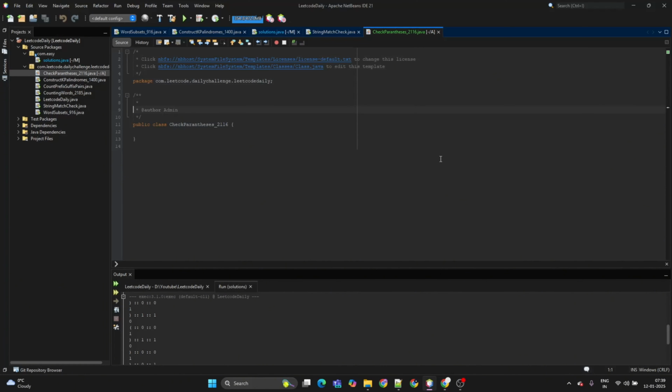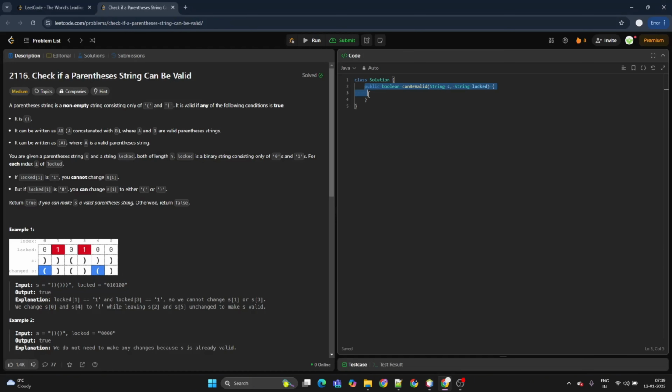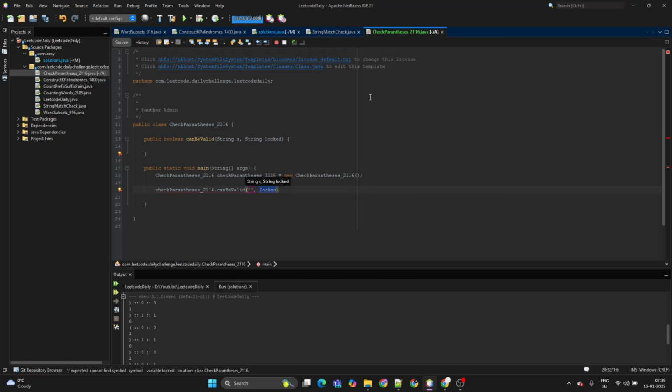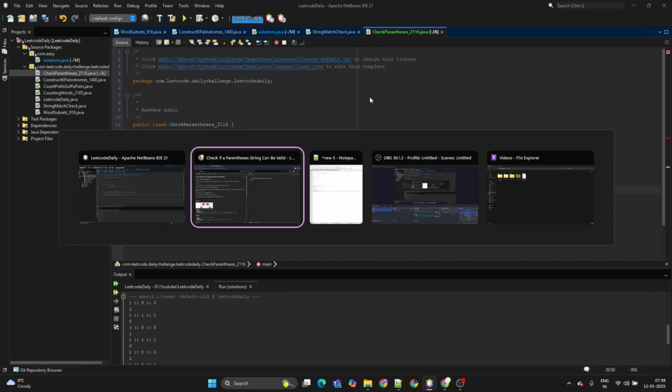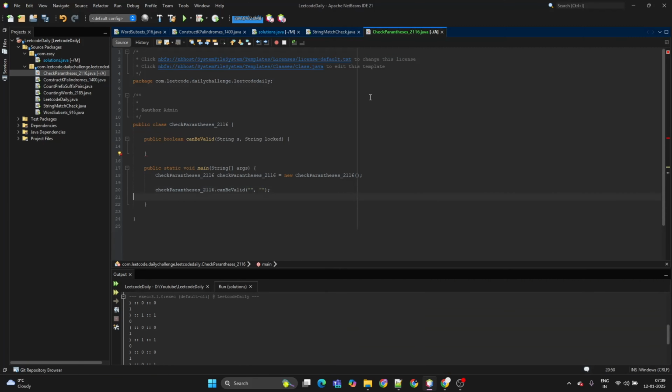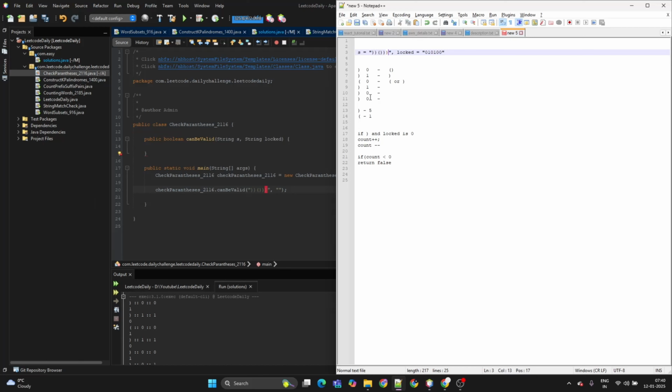I'm going to write the main method and create the object. Let me copy the method, and we need to return a boolean. Let me copy the first test case.